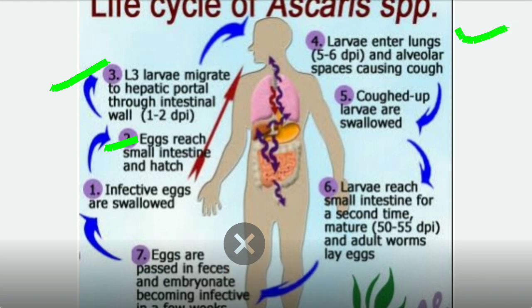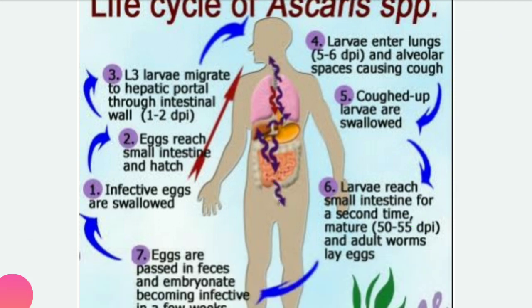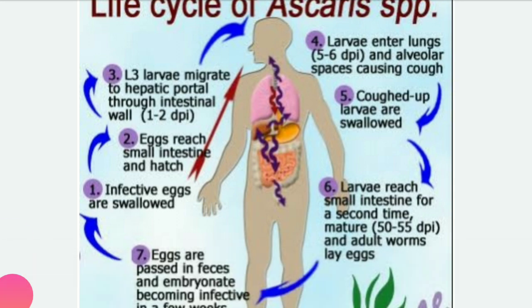Okay, when the person with the larva in the lungs coughs, it comes into the mouth and is swallowed again, so it enters the intestine again. In the intestine, the larva is defecated outside along with the food. When defecation occurs, this infected fecal matter is ingested by some animal, or it is spread by vectors like house flies or mosquitoes, and this Ascaris infects the person.